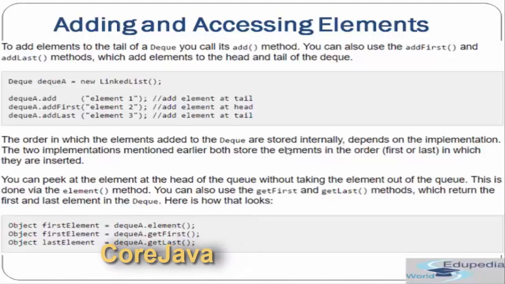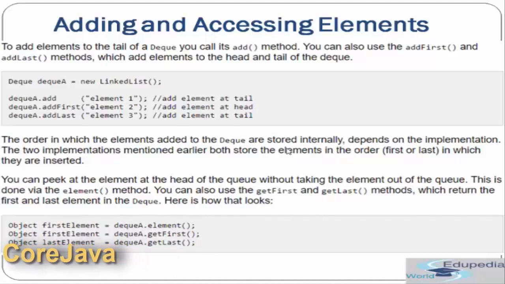So it will just get the element which is on the head of the queue. Fine. You can also use the getFirst and getLast methods which return the first and last elements in the Deque. Again, these methods are not removing but just fetching the elements from first and last, that is from head and tail respectively. Fine.